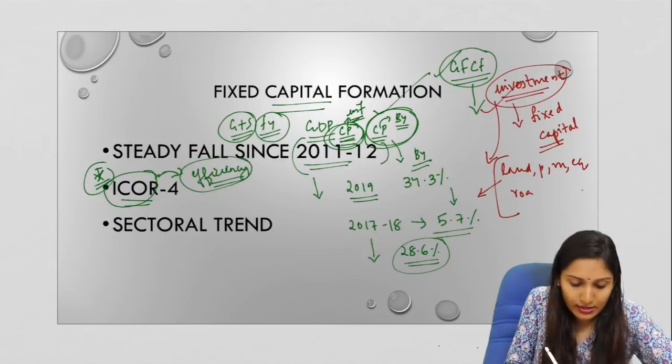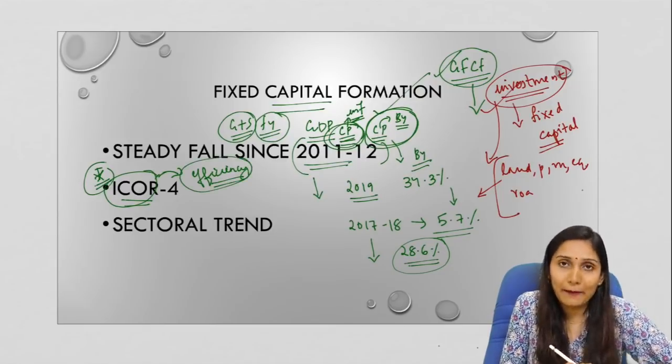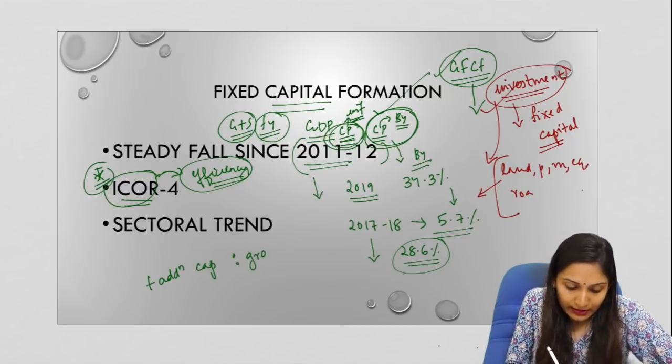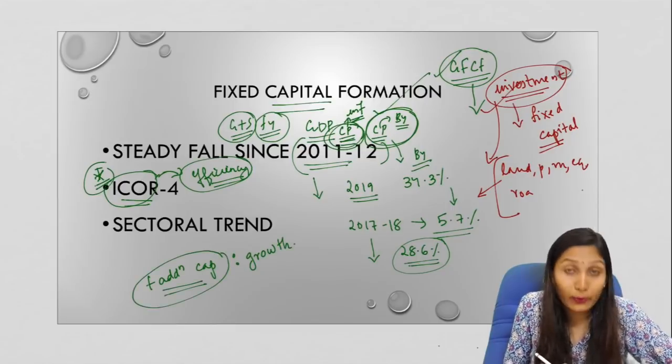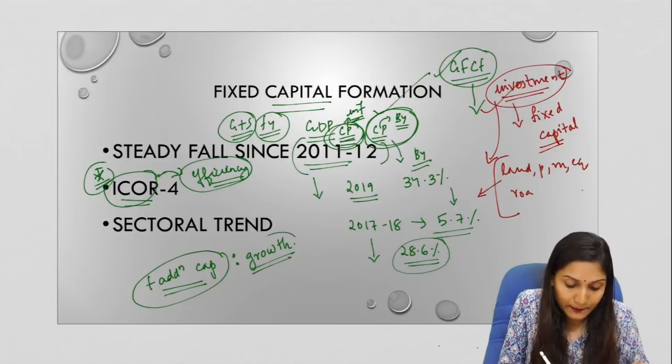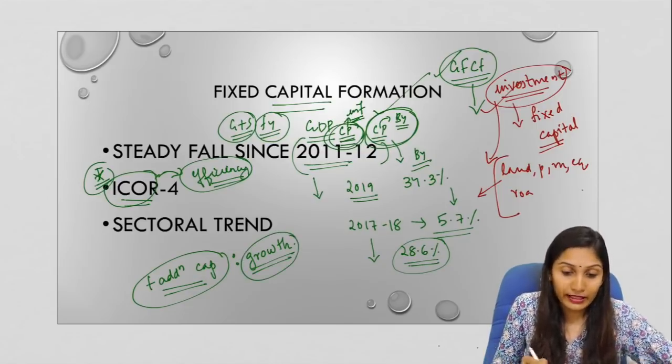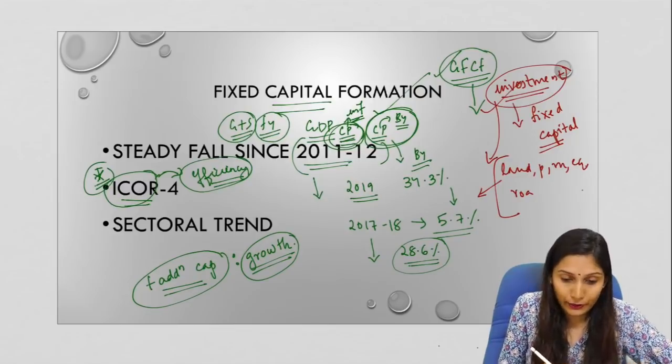Now how is this efficiency measured? Incremental capital means the additional capital that you have added to your business. That means for every unit of additional capital that you have provided for your business, how much percentage of growth it has produced. That is ICOR, the incremental capital output ratio.